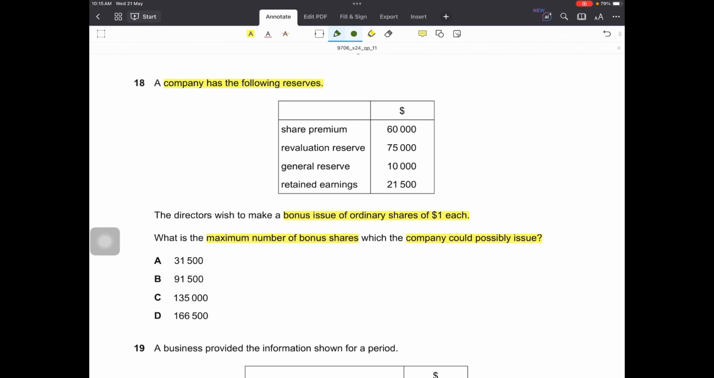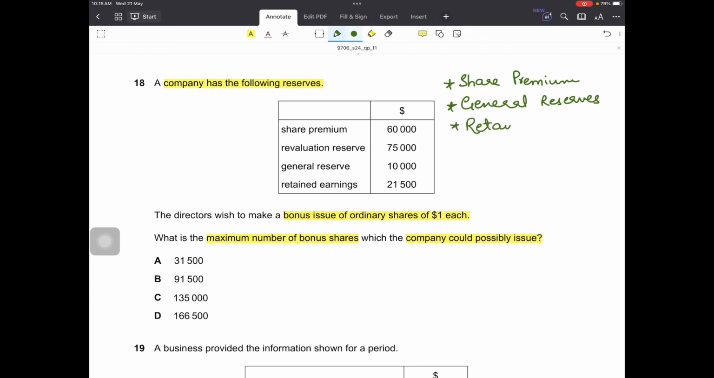Right, the maximum. Now in this question we are not told that the policy is like 1 new ordinary share for every 3 already held. It's not like that. We are being asked how many we can issue at maximum. For a bonus issue we utilize the reserves to issue bonus shares. We don't raise any cash from a bonus issue. The priority is number 1, share premium. We can use all of the share premium to issue bonus shares. Then the second priority is general reserves, and lastly retained earnings.